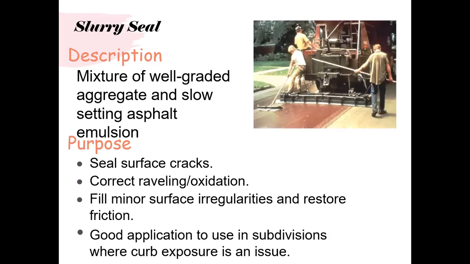Then comes another technique, what we call a slurry seal. It's a mixture of well-graded aggregate and slow-setting asphalt applied together. Like you see in the diagram, again the purpose is to seal the surface cracks, correct raveling and oxidation, and fill minor surface irregularities. It is a good application to use in subdivisions where curb exposure is an issue.